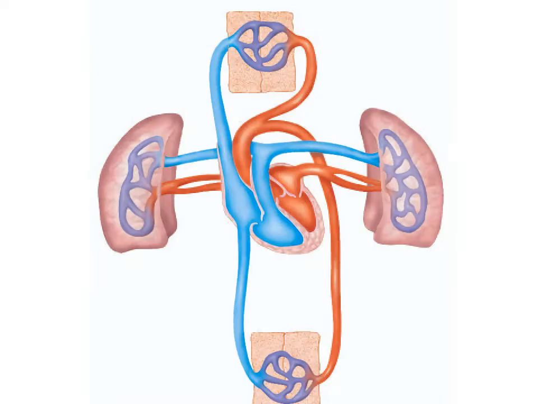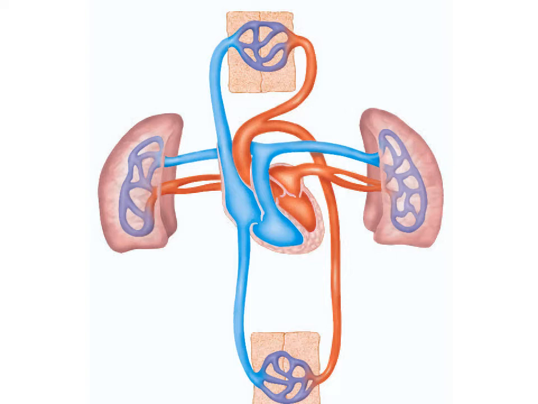Now, the vascular system, as I have told you, is broadly of two kinds. One is the pulmonary vascular system, supplying the lung, and the other is the systemic vascular system, or systemic circulation.